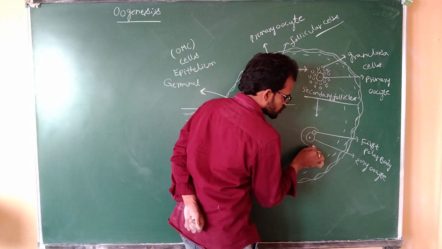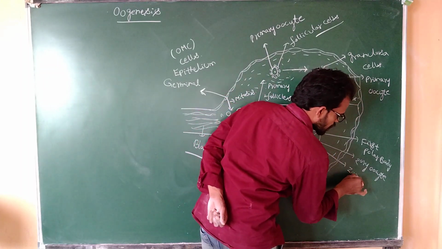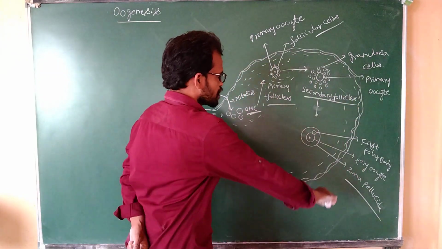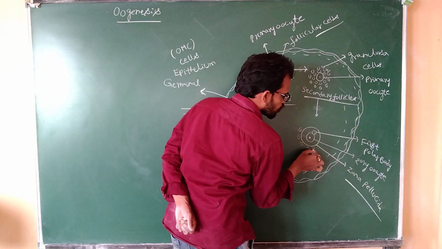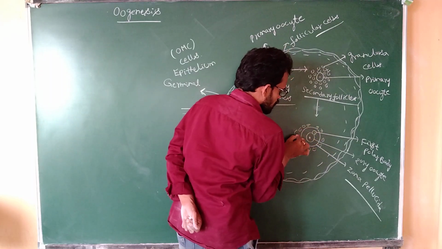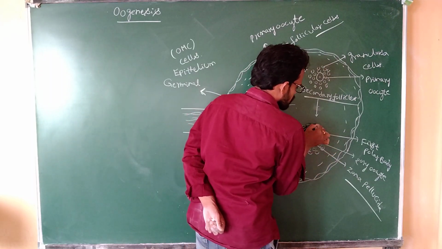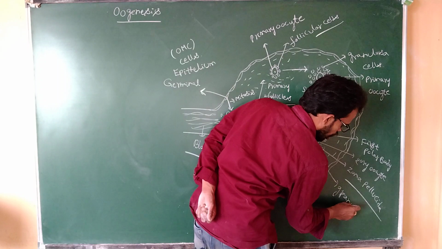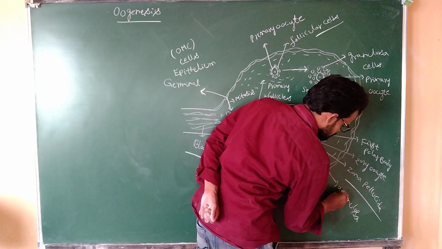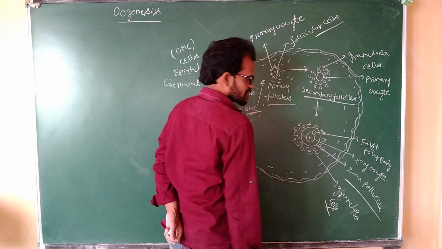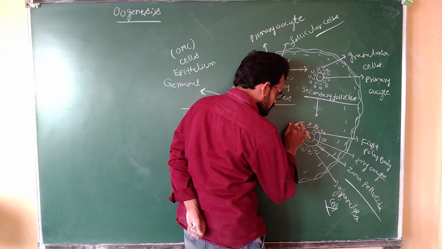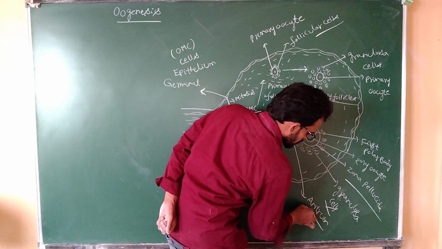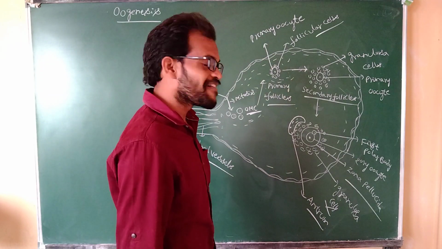The next one, zona pellucida. What is the layer? Zona pellucida. After that, the granulosa cells. The number of granulosa cells create one cavity, which is known as the antrum. The antrum is the fluid cavity.